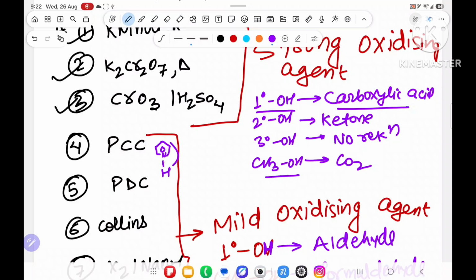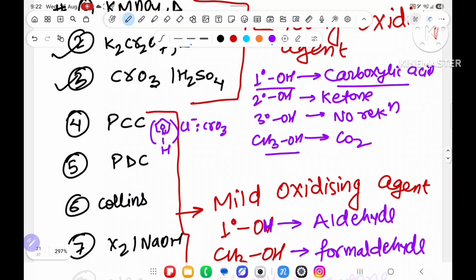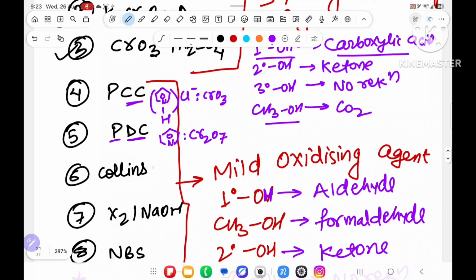Pyridinium chlorochromate, that is CrO3 with pyridinium and chloro. The PDC reagent will be pyridinium dichromate, Cr2O7, dichromate. PCC is chlorochromate, PDC is dichromate. Sometimes Collins reagent will be 2 moles of pyridinium and